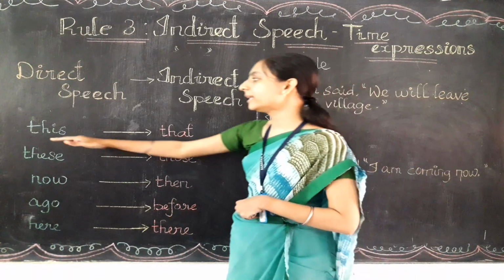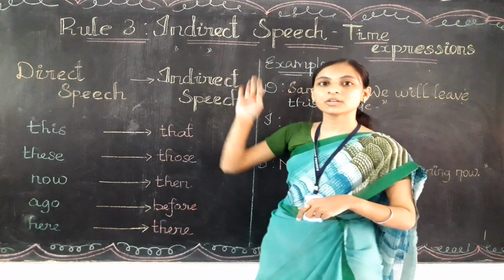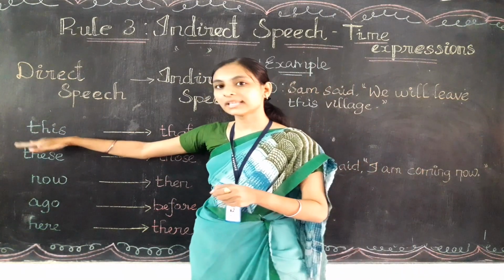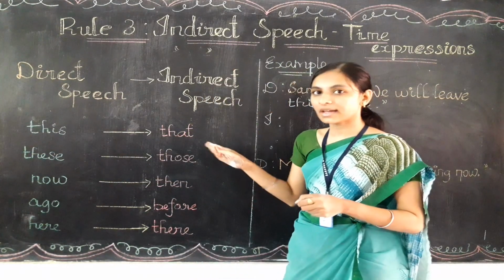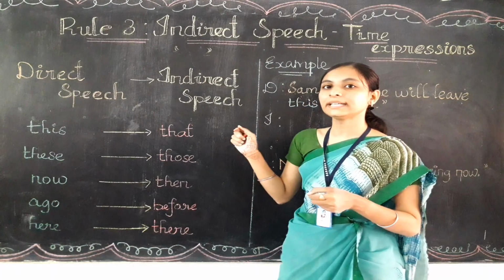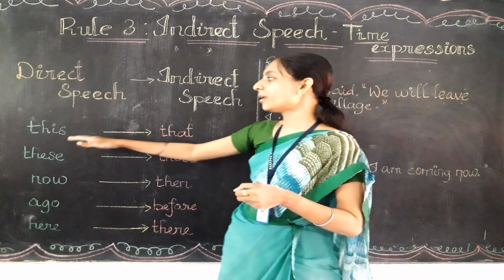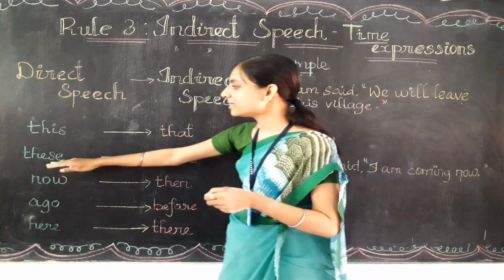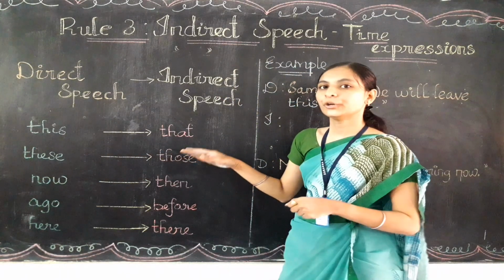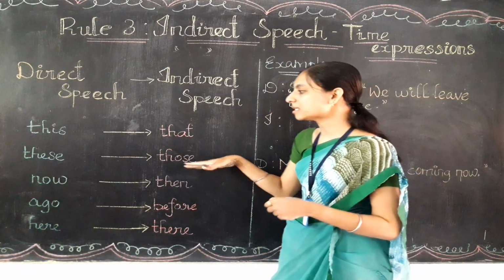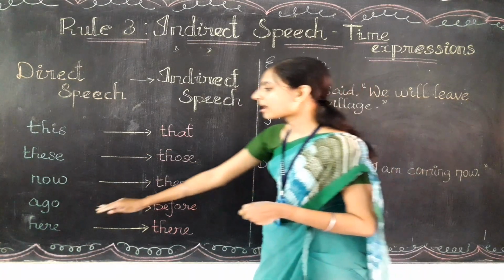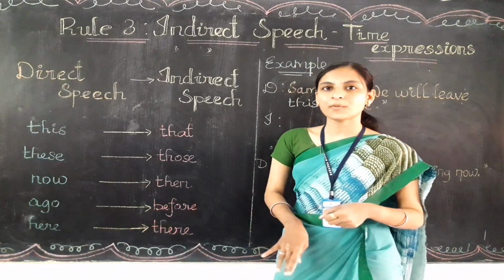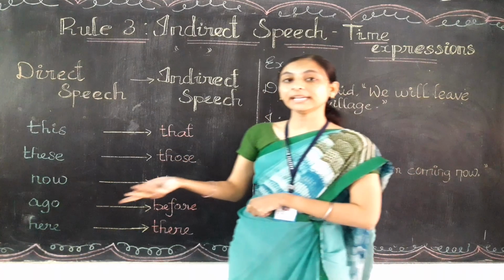If you find the word this in a reported speech, inside the quotation mark, only the word this should be changed into that in the indirect speech. When you are writing in the indirect speech, if you find the word this, you should change it into that only. Same for these, which should be changed into those. Now should be changed into then. Ago should be changed into before. Here should be changed into there only. Are you clear? I repeat again.